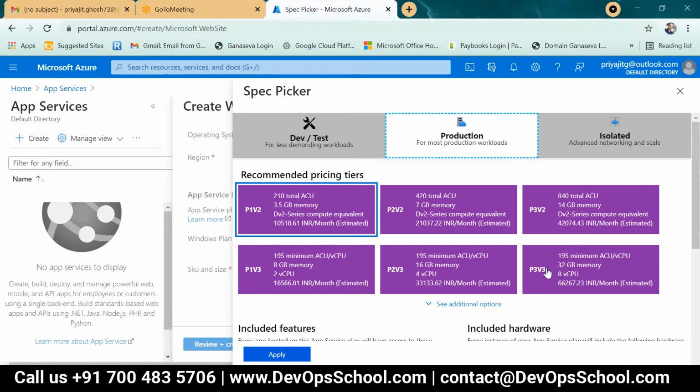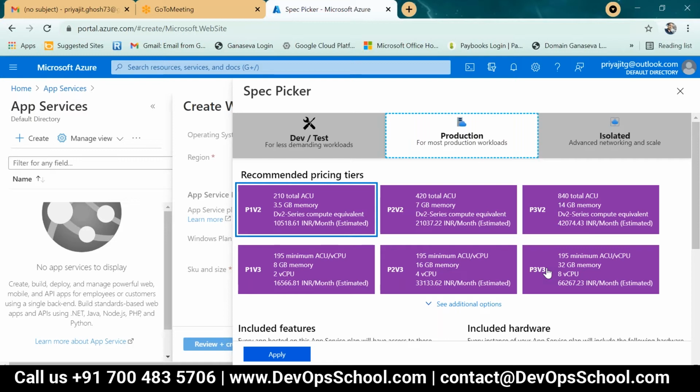My question was, if we already have region, price tier, and VMs, then why is this app service plan required? No VM is involved; it is a completely PaaS environment.